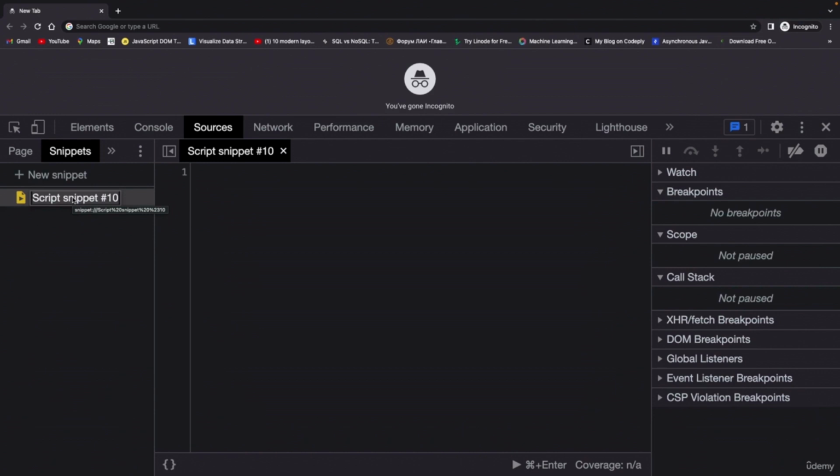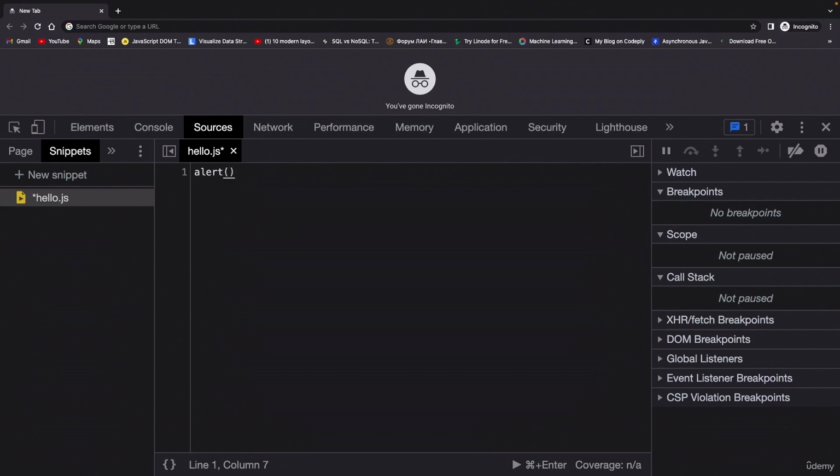So I'm just going to write hello.js. Now this .js is the extension. This tells the browser that this file is a JavaScript file. Hit enter, and now here you can write your JavaScript code. So for example, you can write